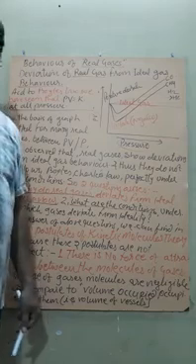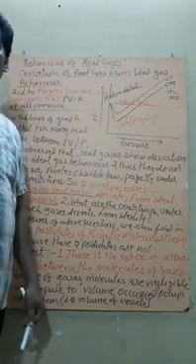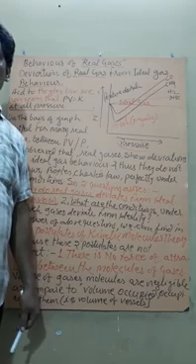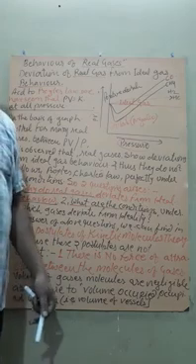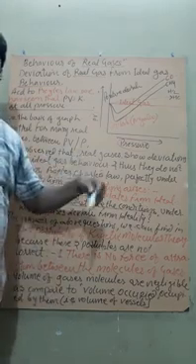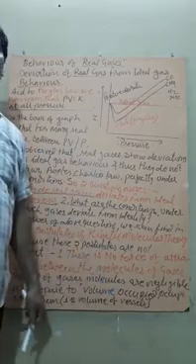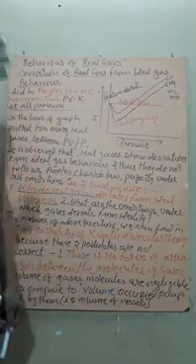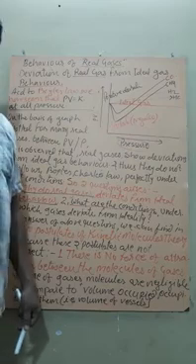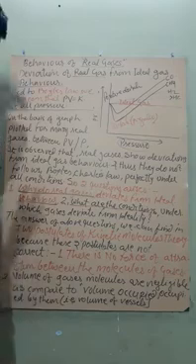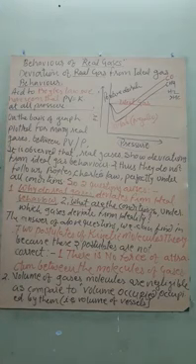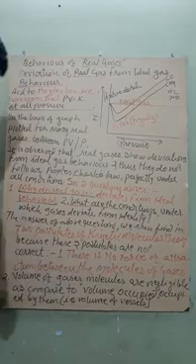And the second condition is that the pressure is very low. At low pressure they will occupy more and more space, that is, there will be enough intermolecular space between the molecules, so they can be compressed very easily. Now the first postulate says there is no force of attraction between the molecules of gases.